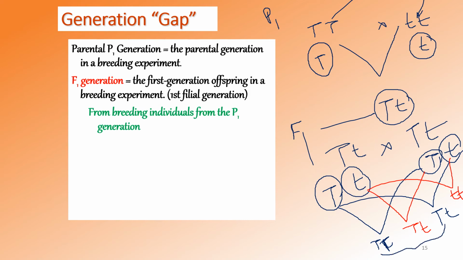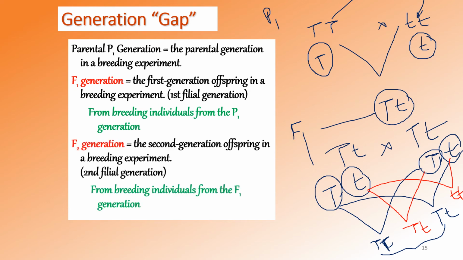If you consider the genotype, 1 homozygous tall, 2 heterozygous tall and 1 homozygous recessive, that is dwarf. This generation is called the F2 generation, the second filial generation, the second generation of offspring. Okay, and this is known as F2.